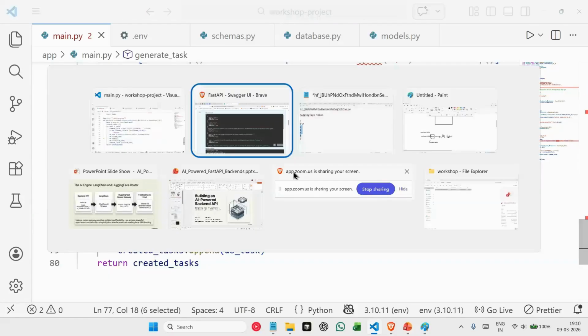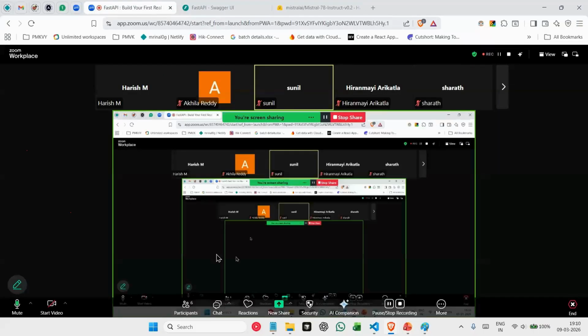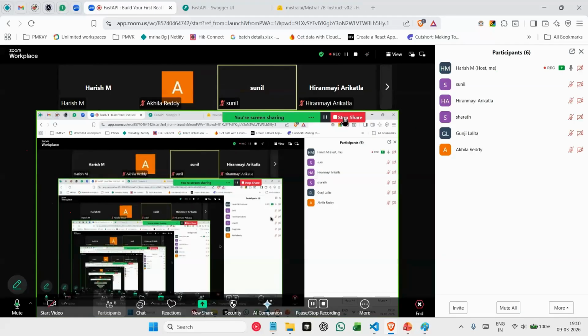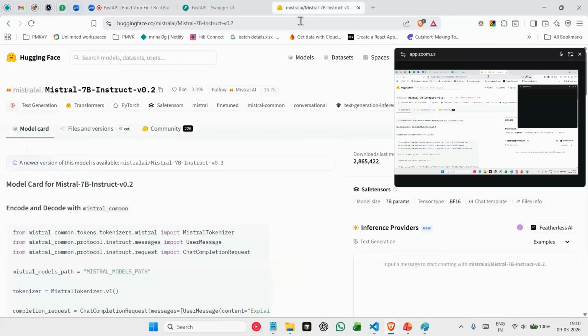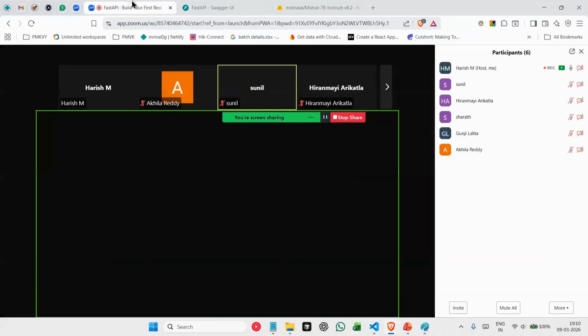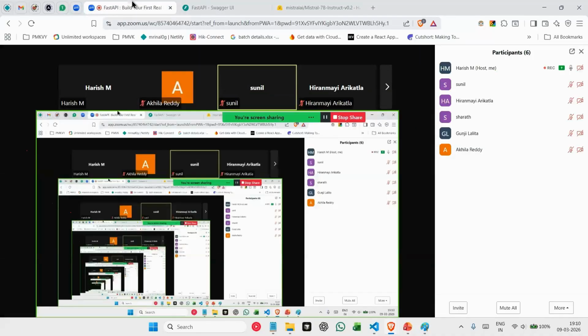So guys, this was a simple project that we built using LangChain. If you observe here, we took a model from Hugging Face and used that model in our LangChain, and tried to get some tasks from that AI model.